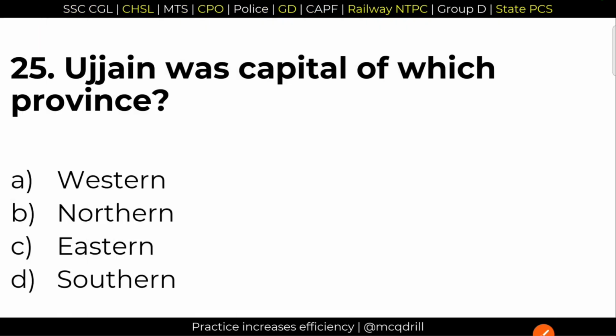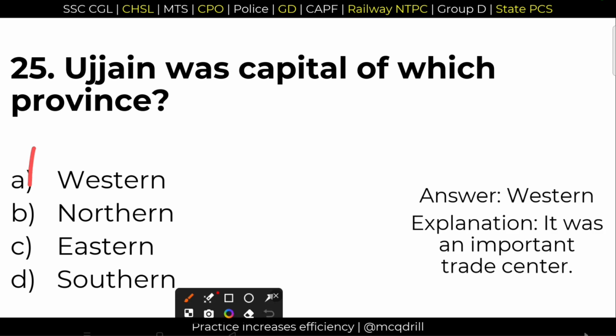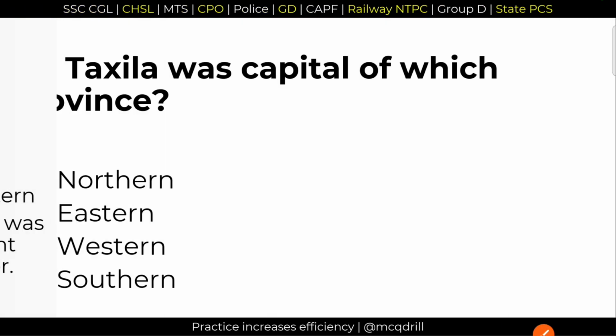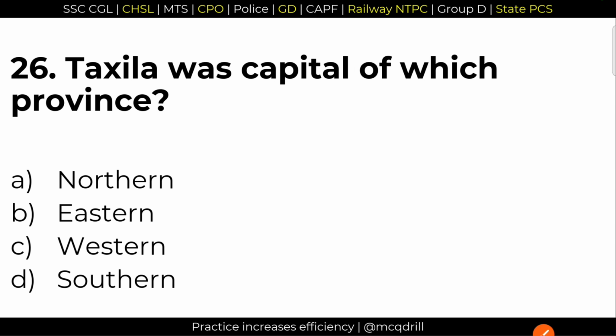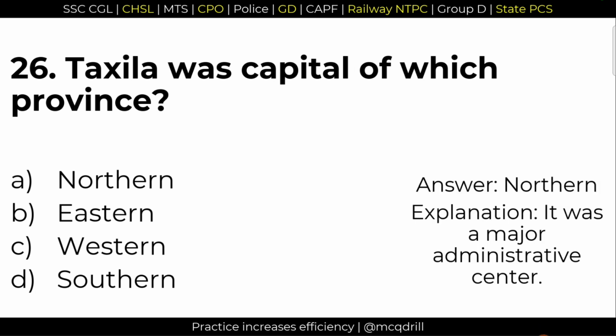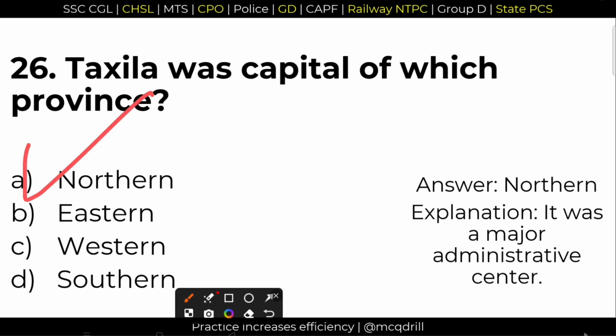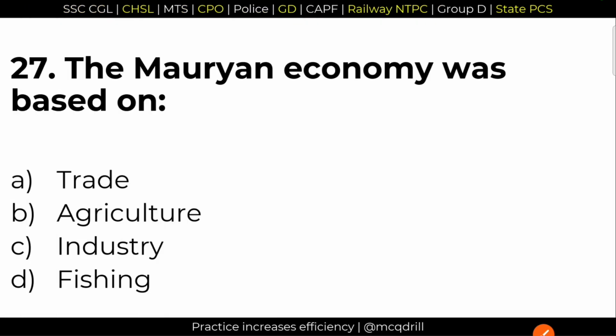25. Ujjain was the capital of which province? Option number A, Western province. Next question. 26. Taxila was the capital of which province? Option B, Northern. Taxila was the capital of the Northern province. Option B is the right answer. 27. The Mauryan economy was an agrarian economy. Option B is the right answer.